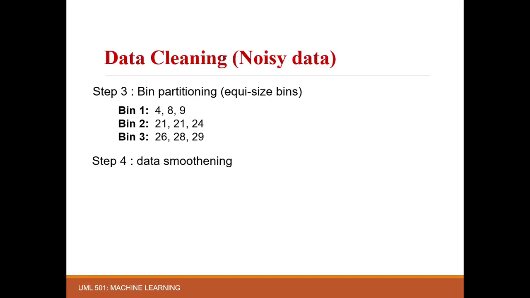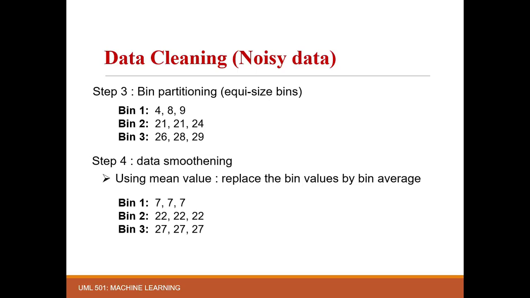Here, 3 different smoothing methods are used corresponding to the data in each bin. So first of all, we will use the mean value. Here, each value of the bin is replaced by the mean or average of that bin. Like the average of bin 1 is 7. That's why we have replaced every value in bin 1 by 7. Similarly, for bin 2, the average is 22. So replace each value of bin 2 by 22.